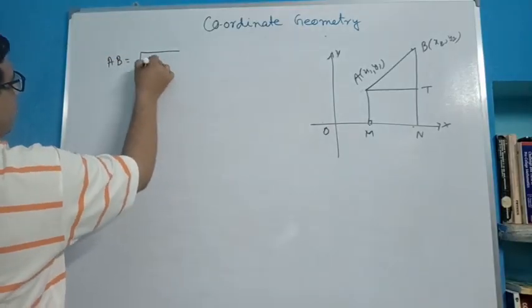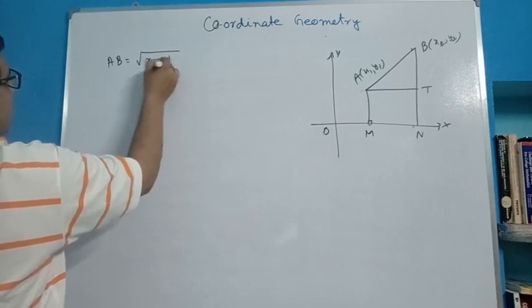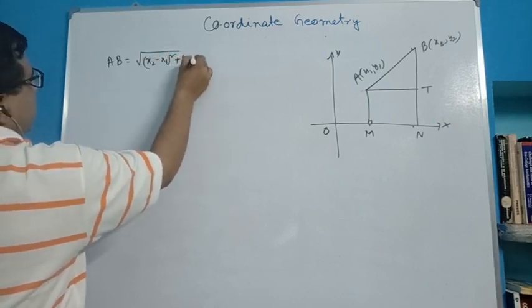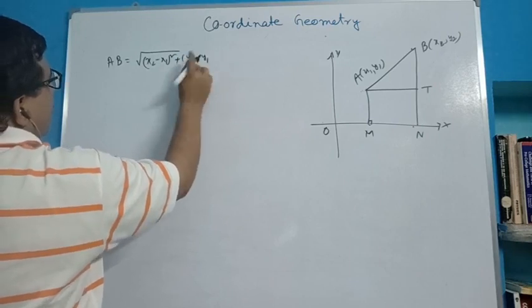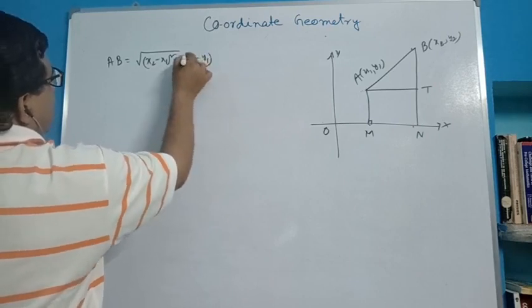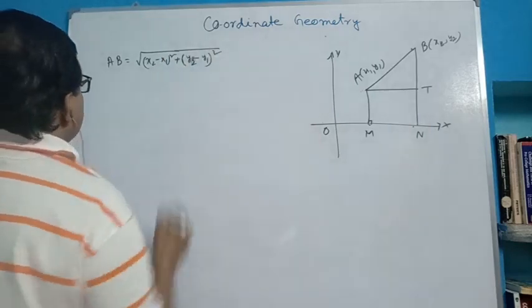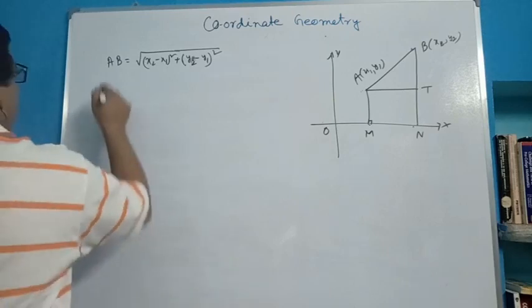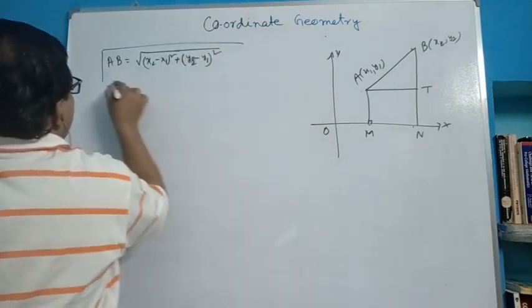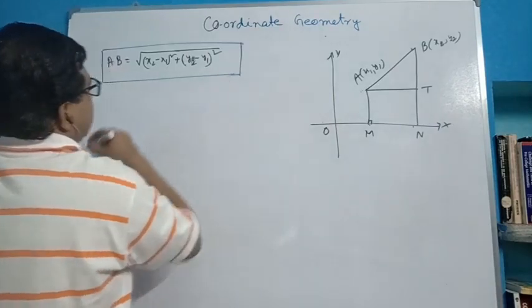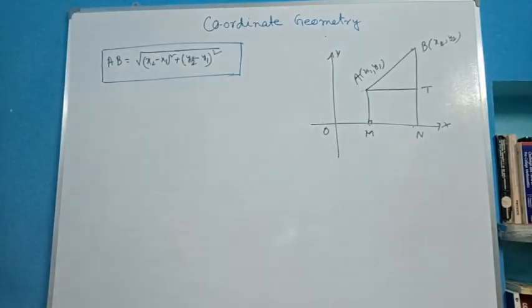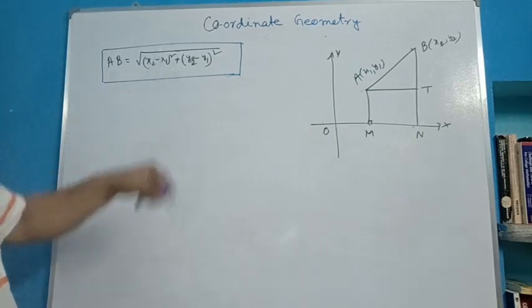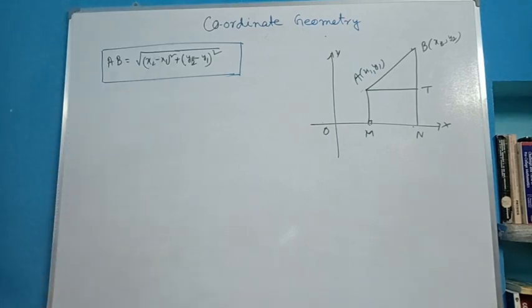AB is root over (x2 minus x1) whole square plus (y2 minus y1) whole square. This is the distance between 2 points formula in the Cartesian coordinate system: the difference of x coordinates whole square plus the difference of y coordinates whole square.